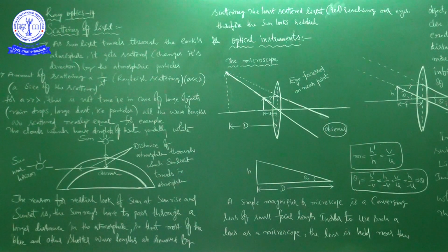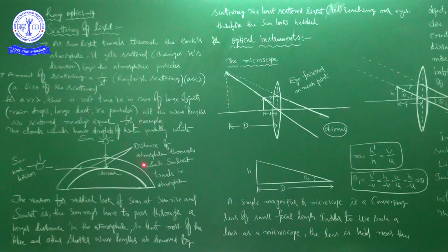The question is first, then the explanation. It is important for 2 marks and sometimes 1 mark also. So the question is, why does the sun look red at the time of sunrise and sunset?